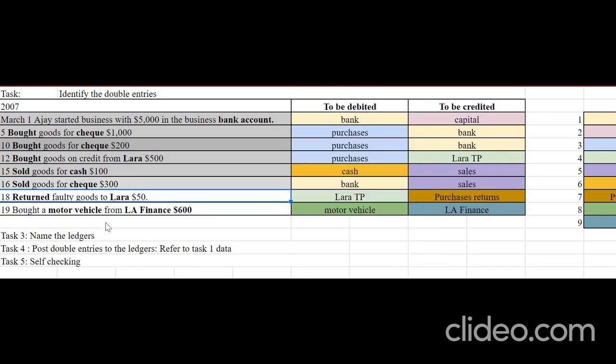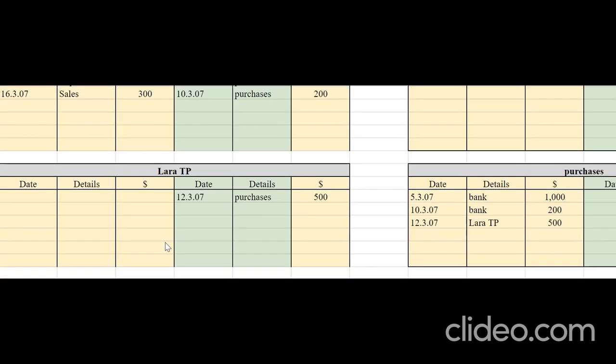Now let's move to 18th. Returned faulty goods to Lara 50. You return to Lara. Lara is a trade payable. Therefore, to reduce Lara's amount, you debit Lara TP and credit purchases returns. So let's go to Lara's account. On the debit side, write the date 18/3/07, opposite account's name, purchases returns, followed by the amount 50.